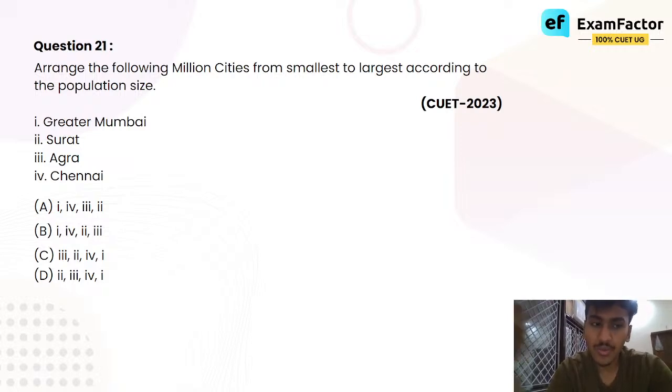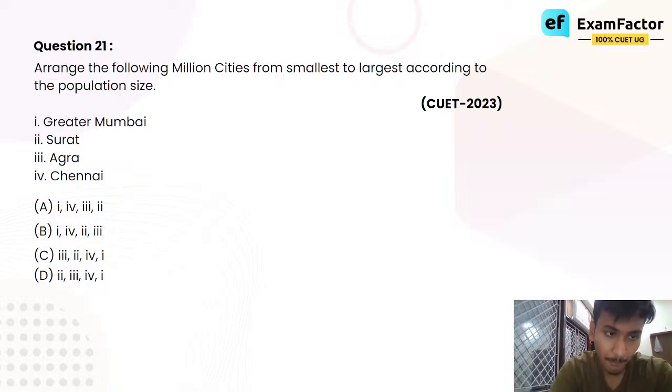This is why I am telling you, with some amount of GK, if you have a basic level of GK, you will know that Surat is a bigger city than Agra is. Surat has had industries at one time and I think still does. I am not 100% sure, I will have to check, but we know that overall as a city Surat is more developed than Agra. But is Surat as developed a city as Chennai? No. So we know that Surat is bigger than Agra, but Surat is smaller than Chennai.